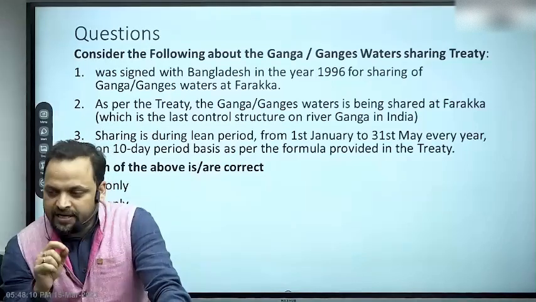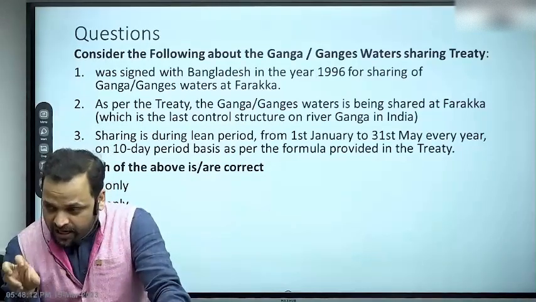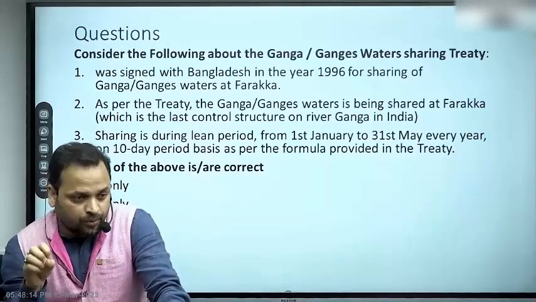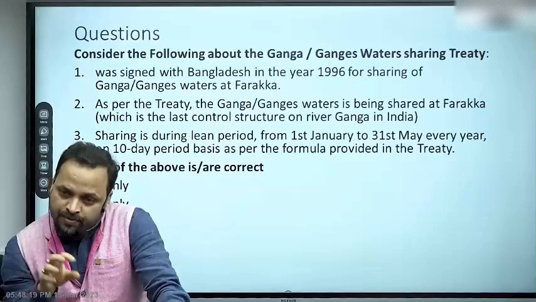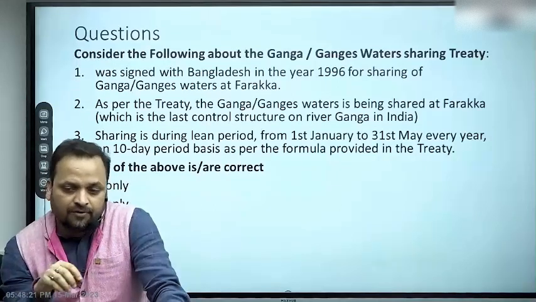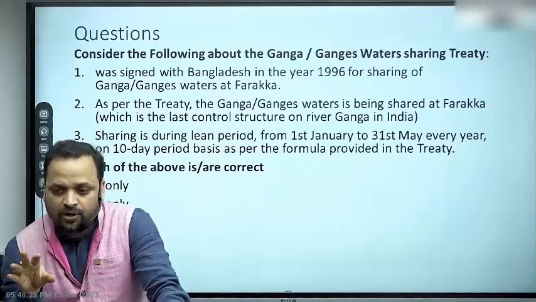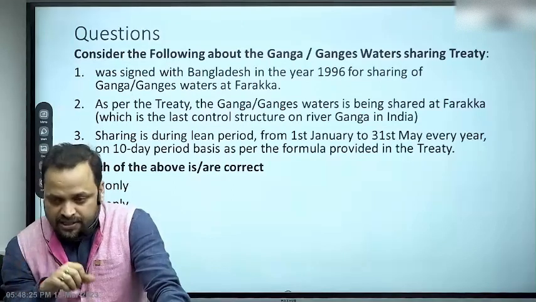So the Joint Rivers Commission is the official body to look into these issues and suggest proposals on what to do. Farakka related differences arose between India and Bangladesh early on. We signed an agreement for 10 years called the Farakka Accord in 1977.